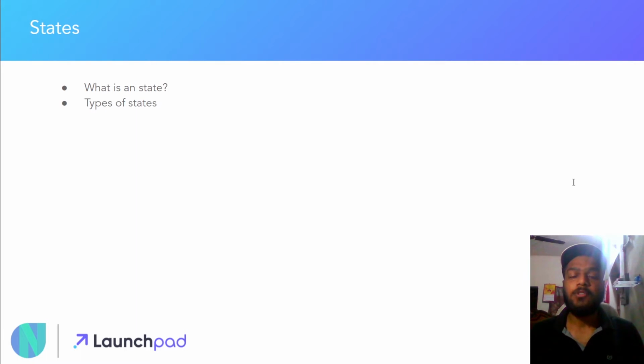Now, how many types of state are there? People generally confuse the types of widgets with the types of state, so you have to be sure about how many types of state there are. We generally classify state into two different types. The first one is the ephemeral state and the second one is the app state. So what are ephemeral and app state?